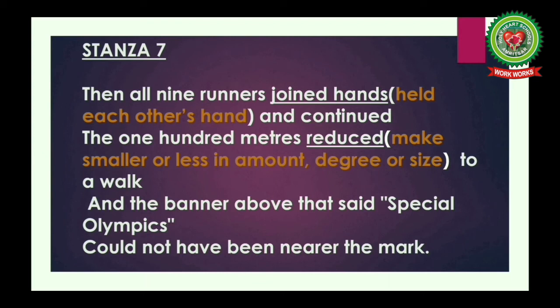Then all 9 runners joined hands and continued. The 100 meters reduced to a walk. And the banner above that said Special Olympics could not have been nearer the mark. Here the poet says that all the 9 sportspersons who were taking part in the race now joined their hands. That means they now held each other's hand and started running towards the finishing line.